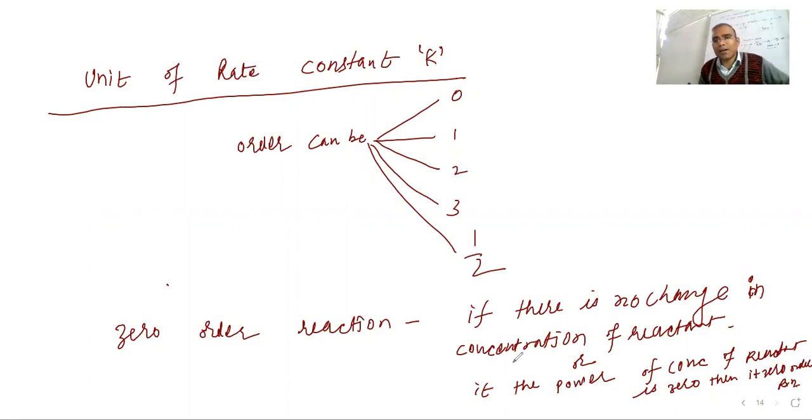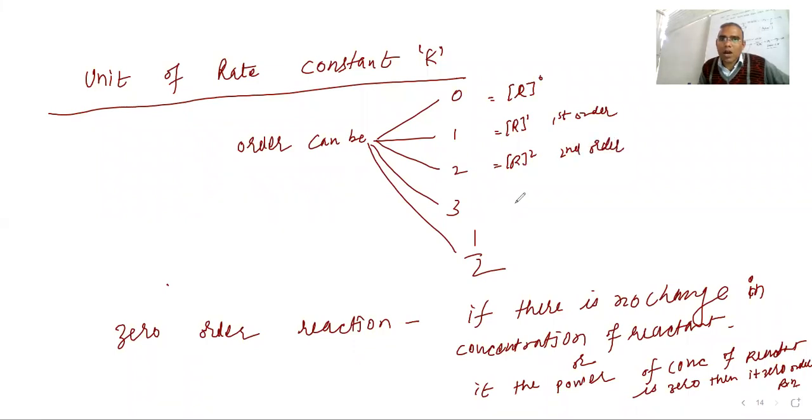If the power is one, the order is one. R power 0 means zero order reaction. R power 1 is first order. If R power is 2, it is second order.